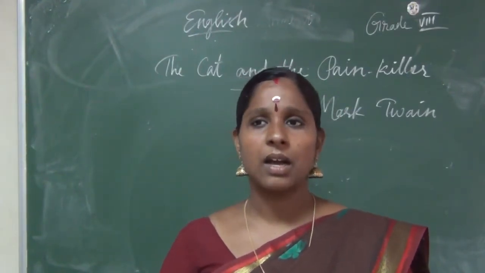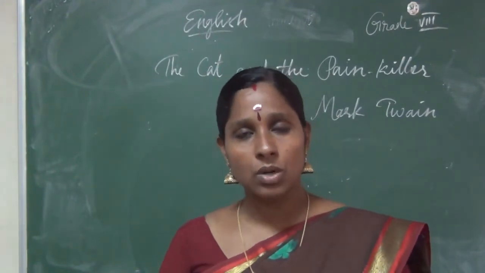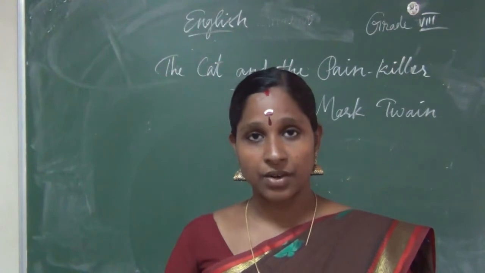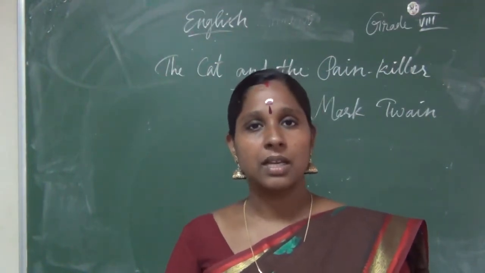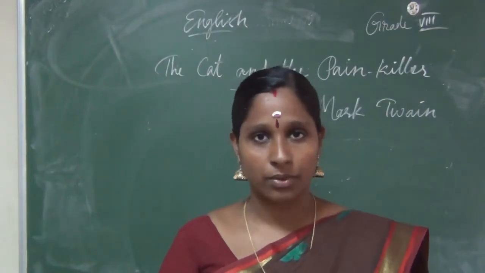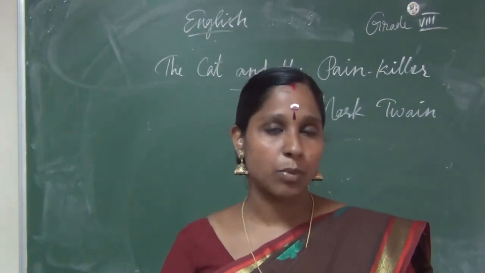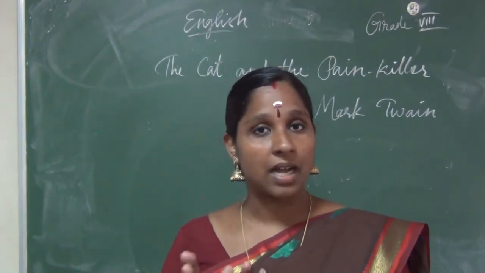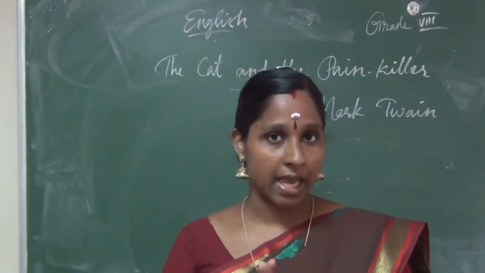Then in school he got a friend, Becky Thatcher, a good friend. But she falls sick and stops coming to school, so again he became very bored. He had another two friends, Joe Harper and Huck. So these are the main characters.